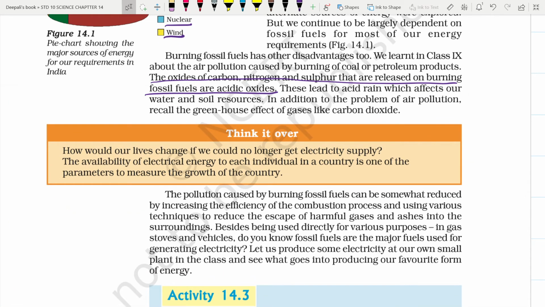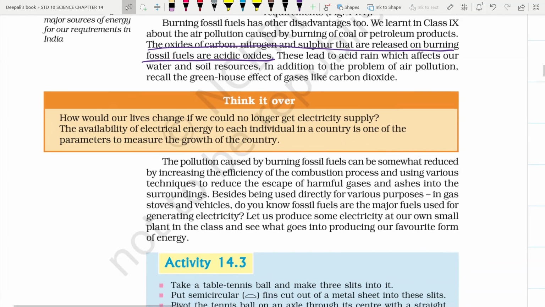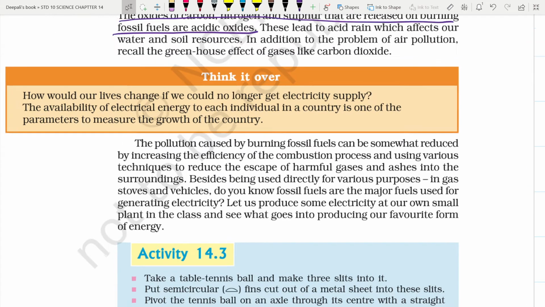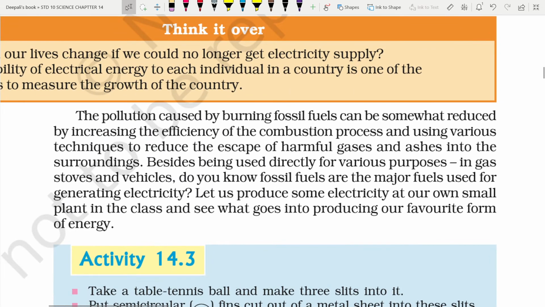How would our lives change if we would no longer get electric supply? The availability of electric energy to each individual in our country is one of the parameters to measure the growth of our country. The pollution caused by burning of fossil fuel can be somewhat reduced by increasing the efficiency of the combustion process and using various techniques to reduce the escape of harmful gases and ash into the surrounding.